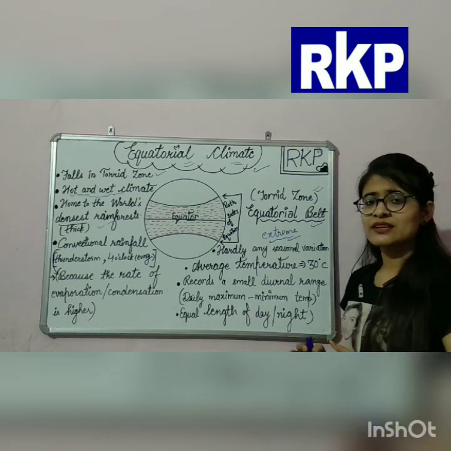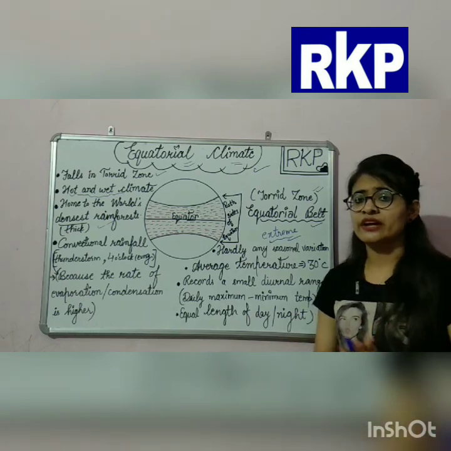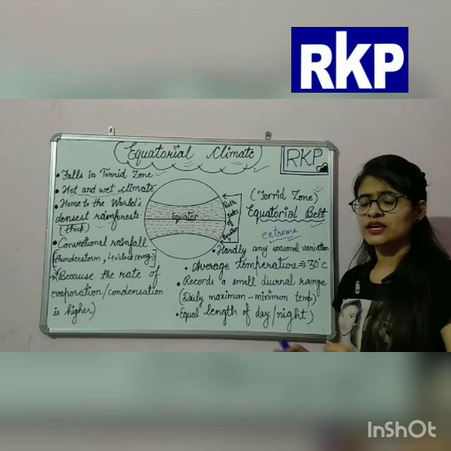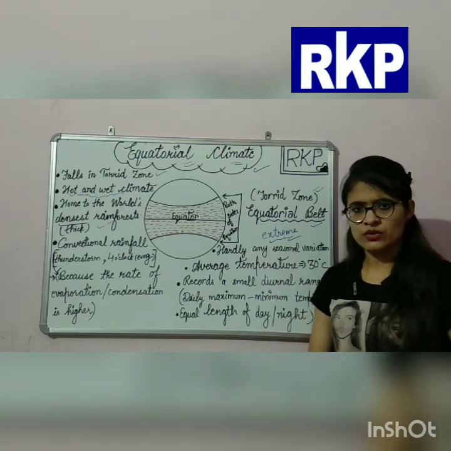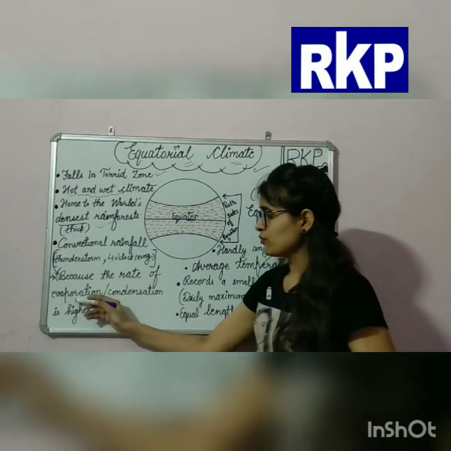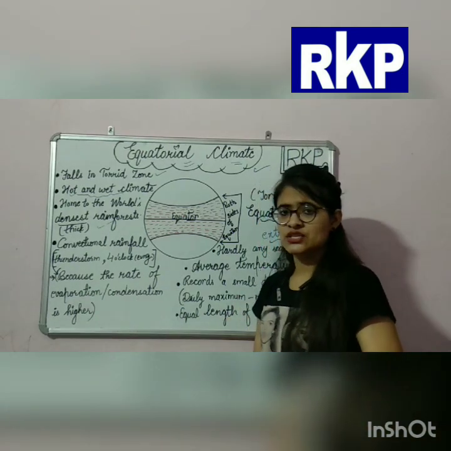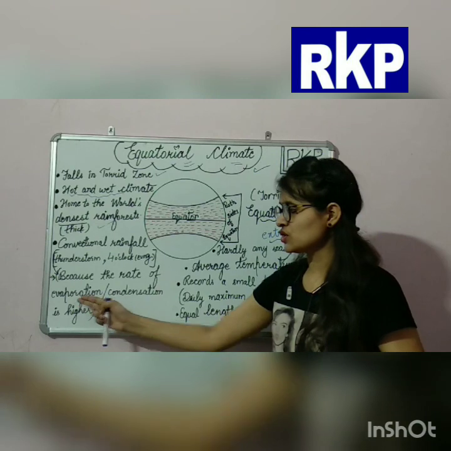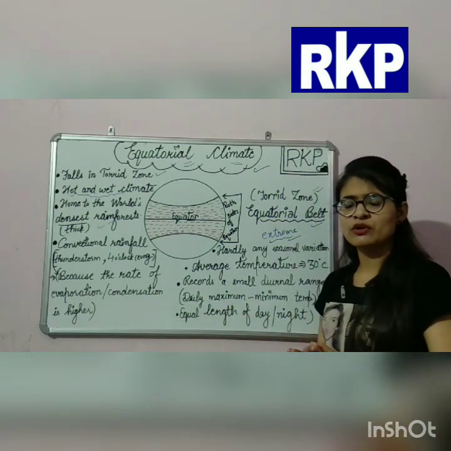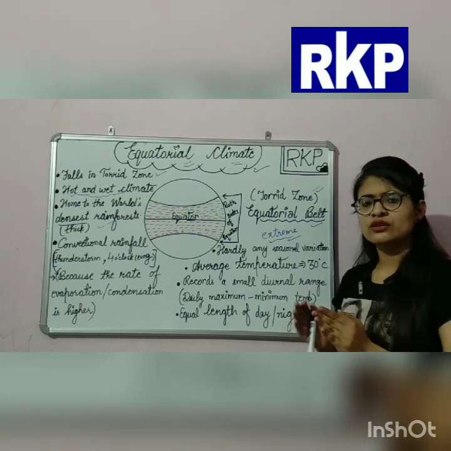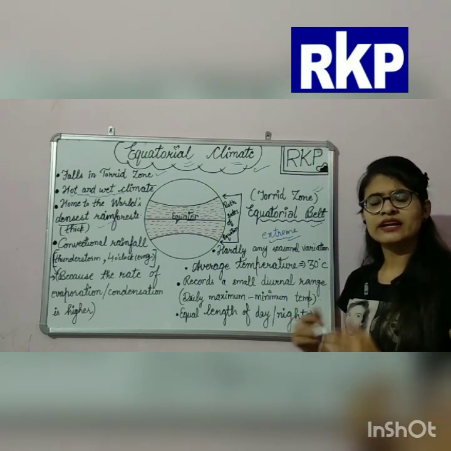Because the rate of evaporation and condensation here is higher than in the other parts of our world. Okay, what is evaporation and what is condensation?